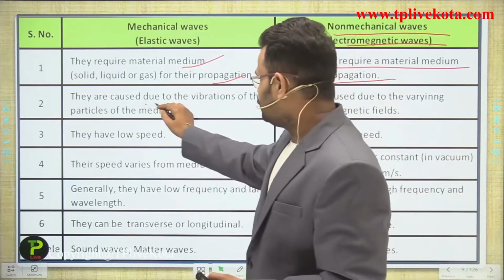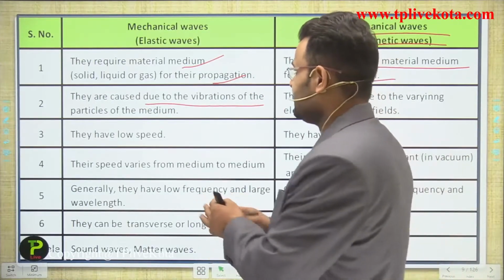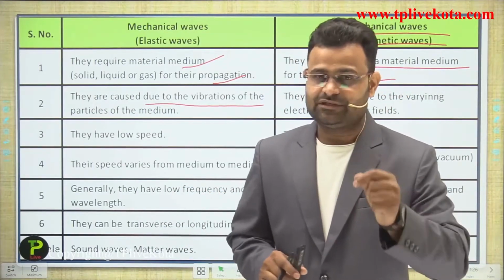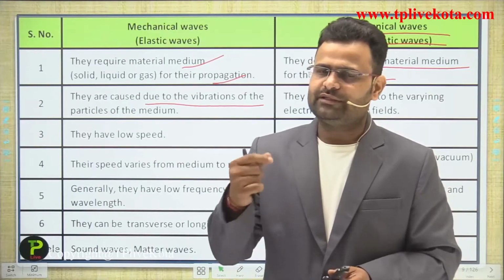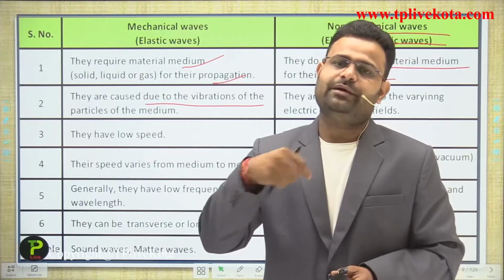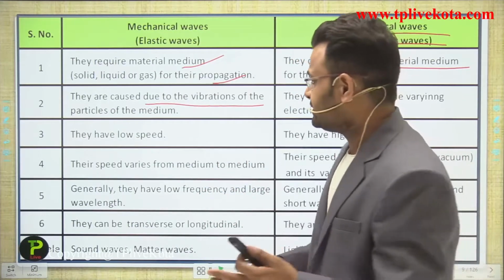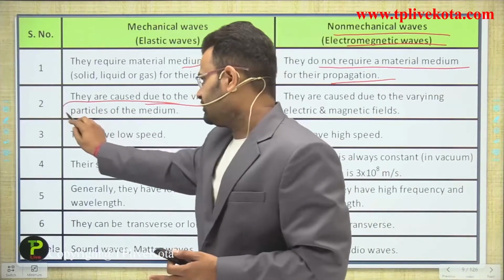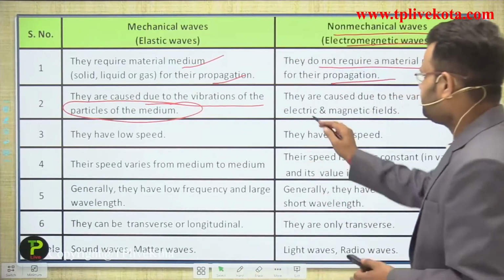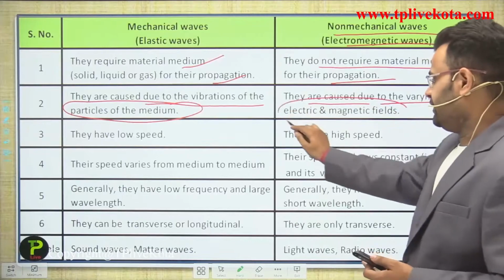Mechanical waves are caused due to the vibration of the particles of the medium. Means, guys, just like the example of a string. What happens in the string is we provide some force and the particles of the string vibrate. So that is the cause of mechanical waves, guys, that the particles of the medium start to vibrate. In that part, electromagnetic waves are caused due to varying electrical and magnetic fields.